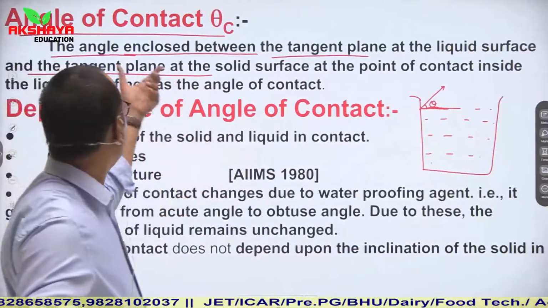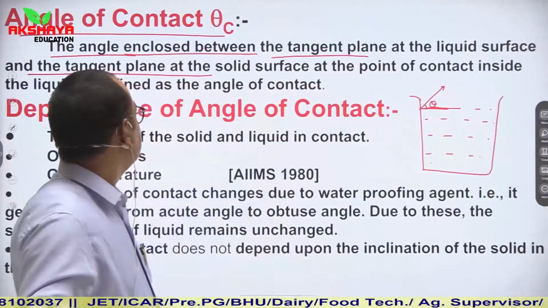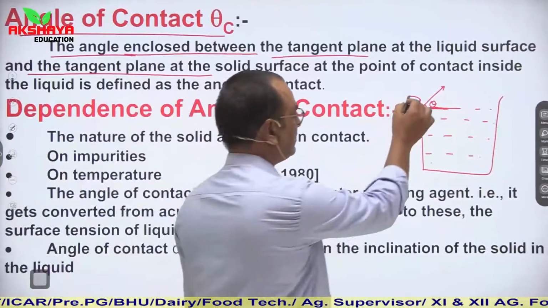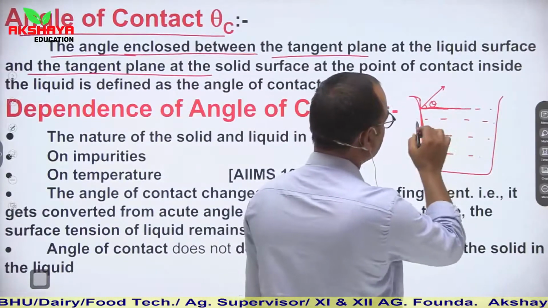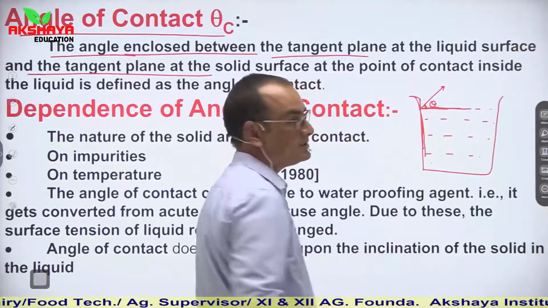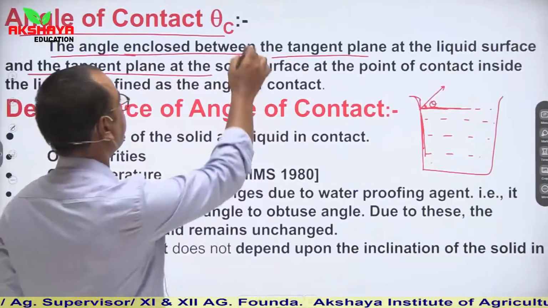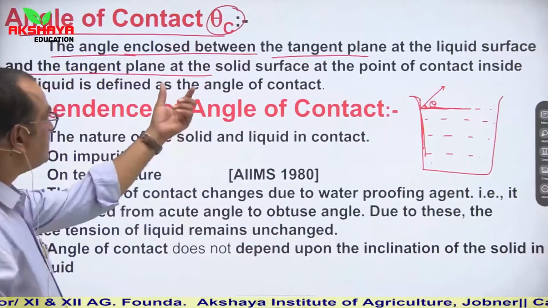Rather, we can say that it is the angle enclosed between the tangent plane at the liquid surface and the tangent plane at the solid surface. Here the solid is this container and this is the liquid surface. So the angle between their tangents is known as angle of contact. It is represented by theta c, where c means contact.